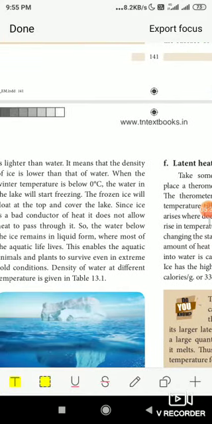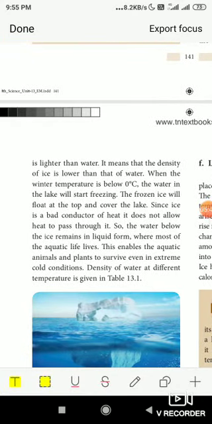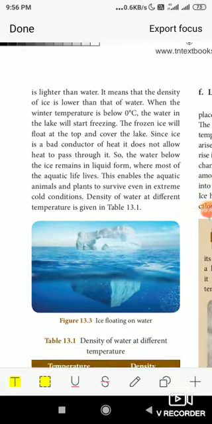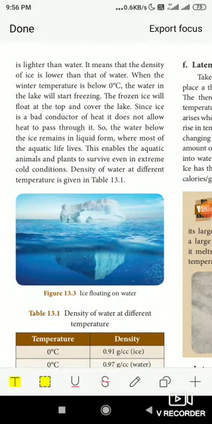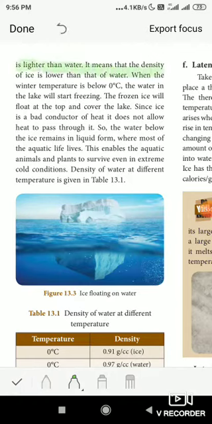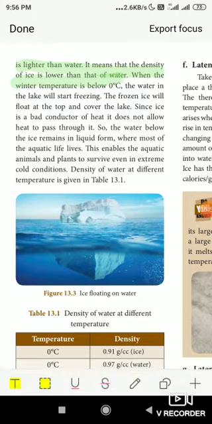This is because the ice is lighter than water. It means that the density of ice is lower than that of water. That is the reason the ice floats in water. When the winter temperature is below 0 degrees Celsius, the water in the lake will all get frozen, and it will not allow the heat to pass through it.